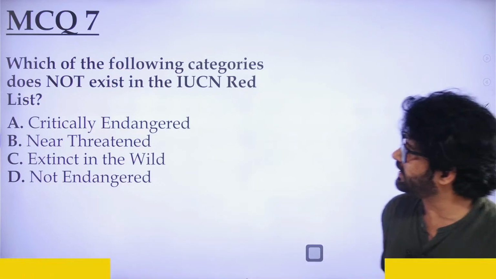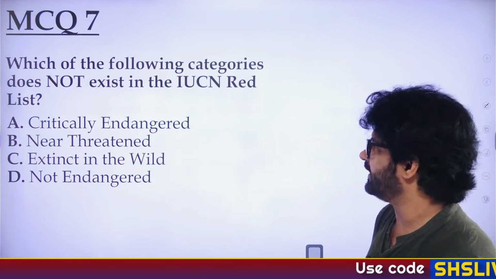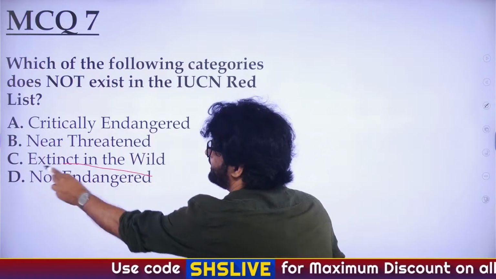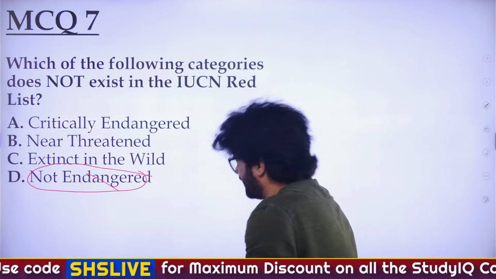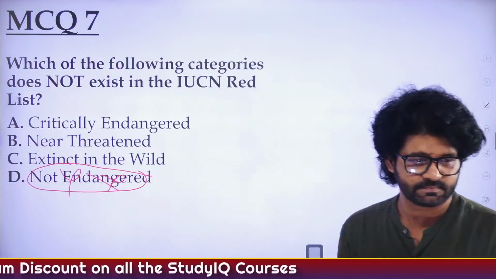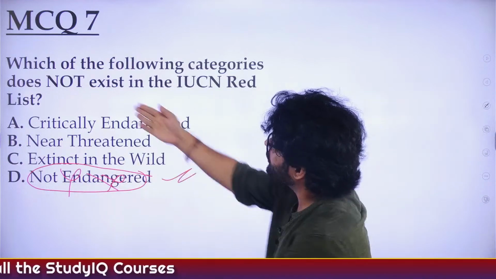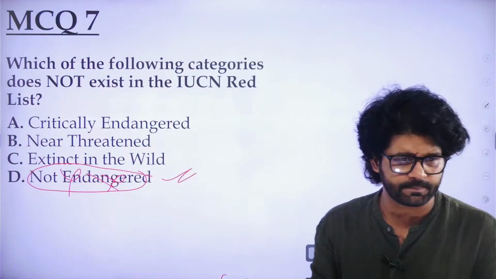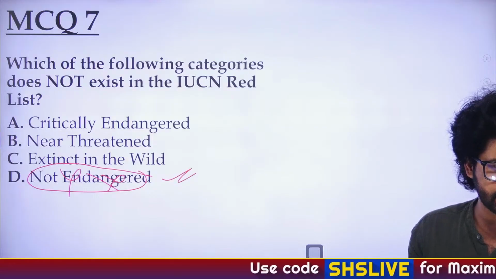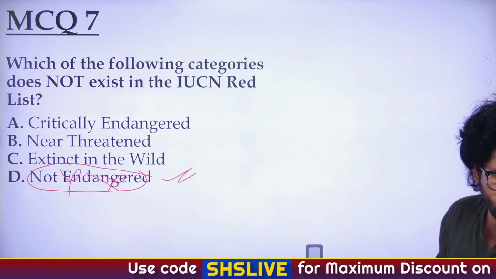So you have critically endangered, yes. You have near threatened, yes. You have extinct in the wild, yes. You don't have not endangered. You have endangered, but not, oh my God, not endangered. So D is the answer. They're asking the not part only. So D is the answer, as stated by so many of you.